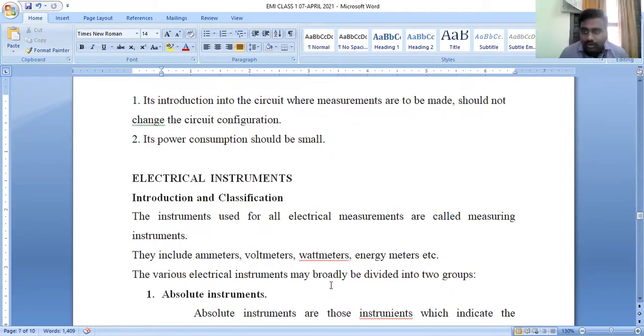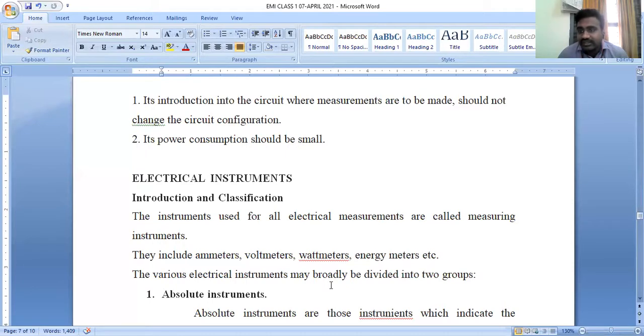So up to now, we discussed the functions of instruments: indicating function, recording function, and controlling function. Previously, in the last slide, we discussed the classification of instrumentation, that is absolute instruments and secondary instruments. Now if we classify an instrument depending upon the electrical measurements, how can we classify the measuring instruments?